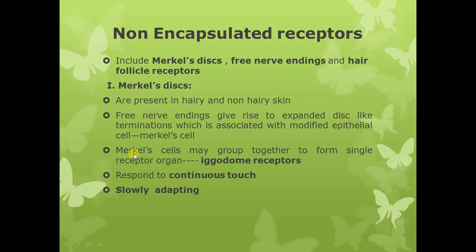Many times, many Merkel's cells may group together. So a group of the Merkel's cells forms a single receptor organ. When Merkel cells group together to form a single receptor organ, they are known as Iggo dome receptors. Now Merkel's receptors or the Merkel's disc respond to continuous touch. So continuous touch is going to stimulate the Merkel's disc, and they are slowly adapting.